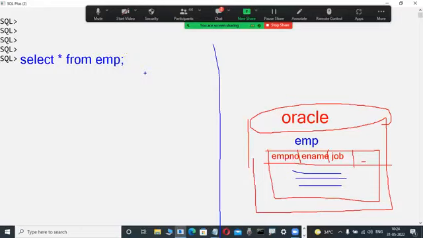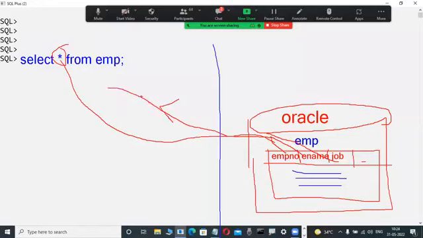Whenever star means all columns, that's why control goes to this table. Here all columns: employee number, e-name, job. All these columns are retrieved from the database and displayed in the environment. Employee number is displayed, e-name is displayed, job is displayed, MGR displayed. All columns information will be displayed. Okay, fine. But unfortunately, what is the problem? Yes, star means all columns.